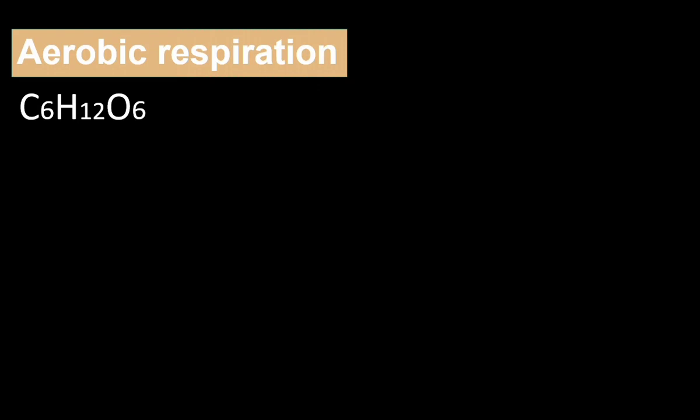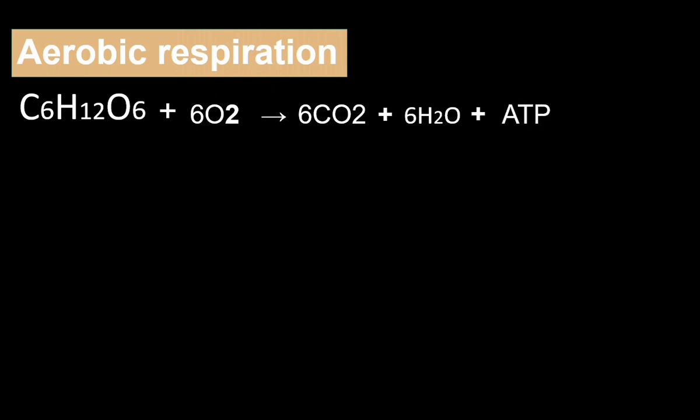Glucose is generally oxidized in the presence of oxygen, and carbon dioxide is liberated during respiration. Water is produced. Energy is also produced. In respiration, the energy is produced in the form of ATP. ATP is called the energy currency of a cell.